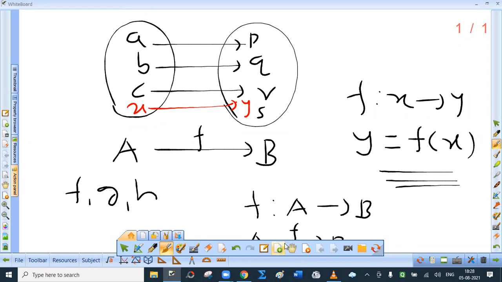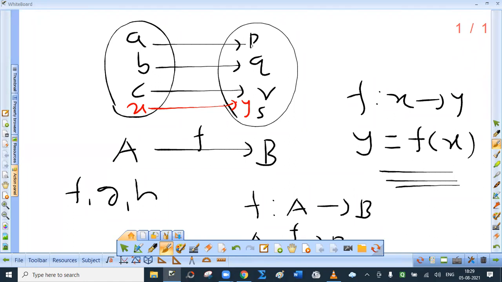So if a function f exists from set A to set B, then we write this as f from A to B. The set A is called as domain of the function and set B is called as codomain of the function. Here we say that P is the image of A under f. A is the pre-image of P under f. Set of all images is called as range of the function, which is a subset of codomain.